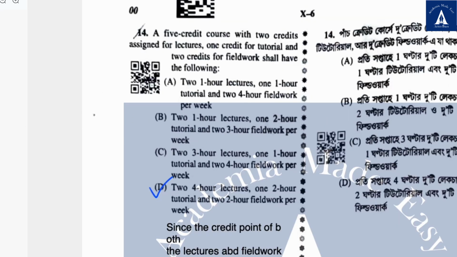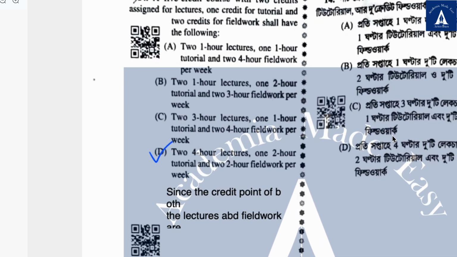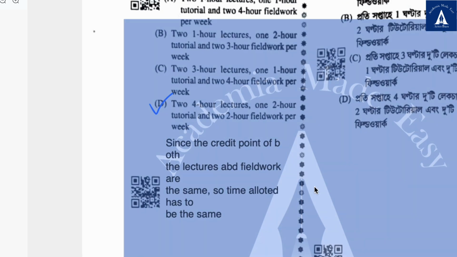The 14th question is a 5 credit course with 2 credits assigned for lecture, 1 credit for tutorial, 2 credits for fieldwork shall have the following. And the correct answer is 2 4-hour lectures, 1 2-hour tutorial and 2 hour field work per week. Since the credit point of both the lectures and field work are same, so time allotted has to be the same.